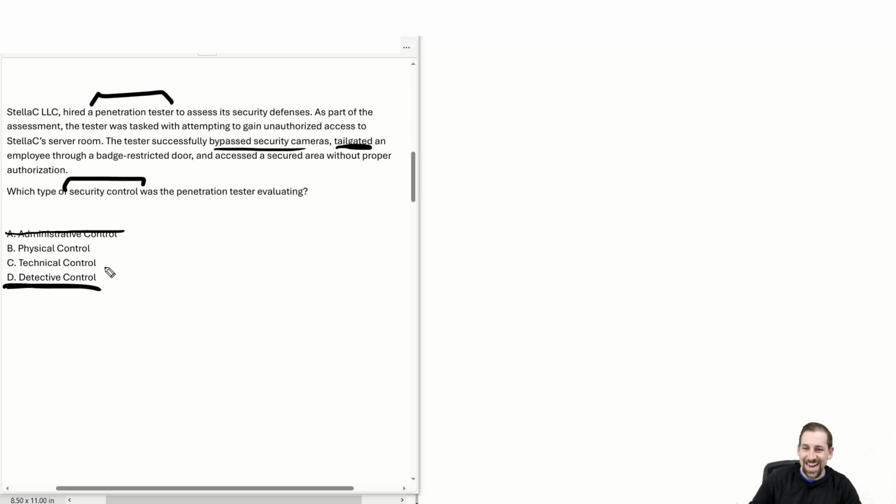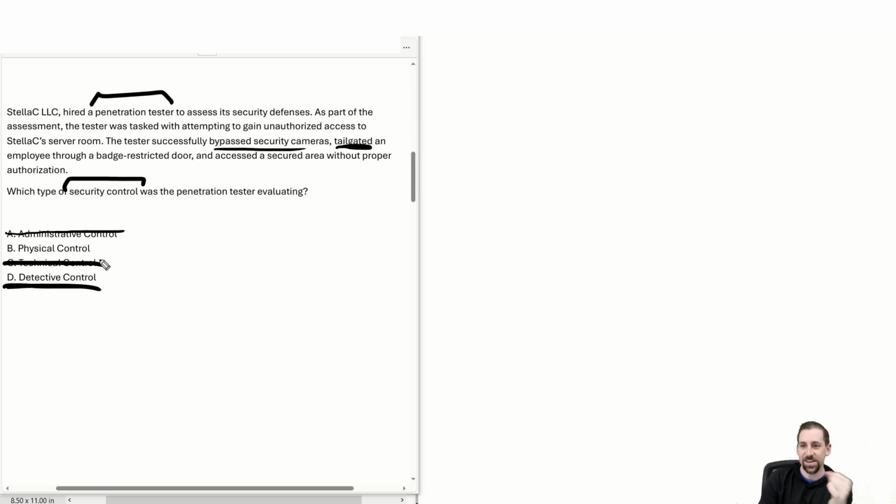We have technical controls. Are any of these controls defined in software? You could argue that badge restriction, maybe there's some software component to the physical badge that you badge into, but realistically it's a physical door that is being bypassed via tailgating. And so technical controls don't really fall into this criteria either. That leaves us with physical controls.